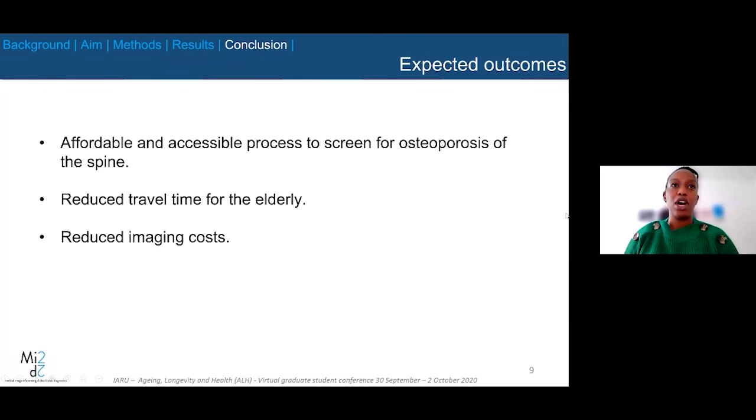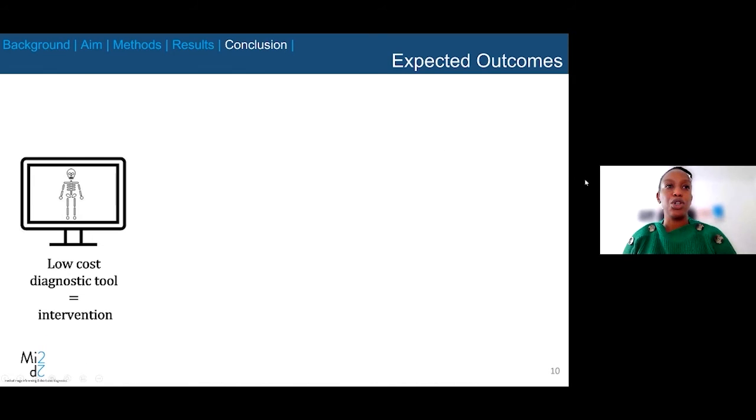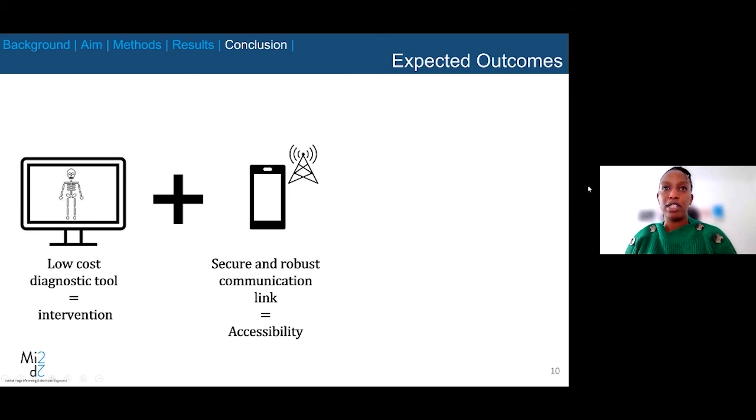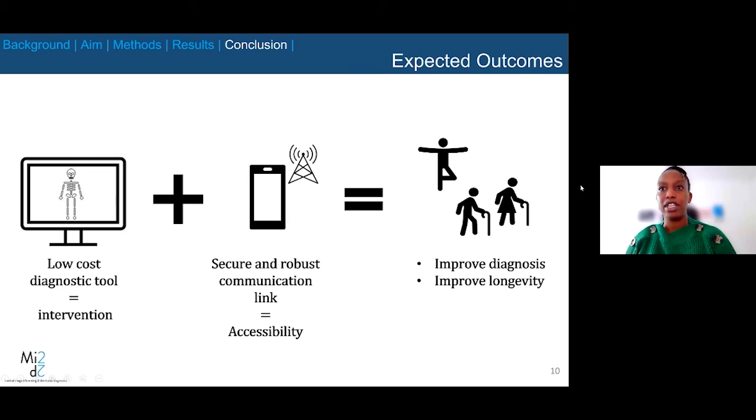It's expected to have an affordable and accessible process for screening of osteoporosis, particularly in areas where DEXA machines are hard to find. This eliminates travel time for the elderly to designated care centers that have DEXA machines. It will also reduce imaging costs because X-ray scans are cheaper than DEXA scans. And with this low-cost diagnostic tool, together with what my colleague Bessie has presented about having a secure and robust link, it will be possible to have this intervention used in various areas, improving diagnosis and longevity.